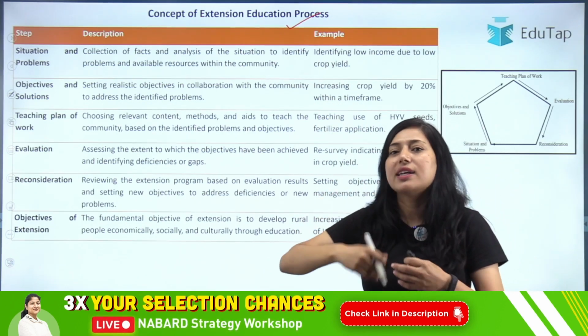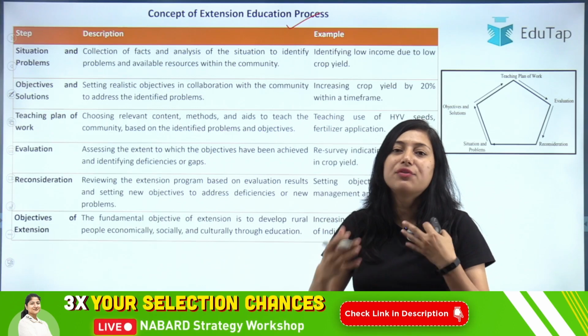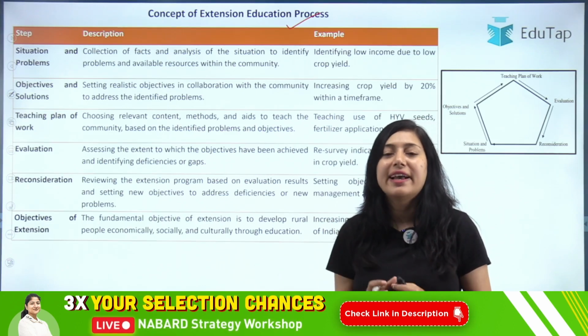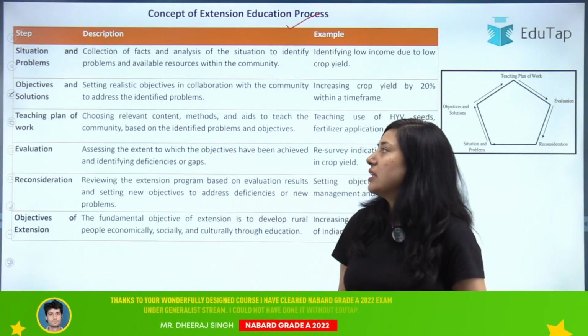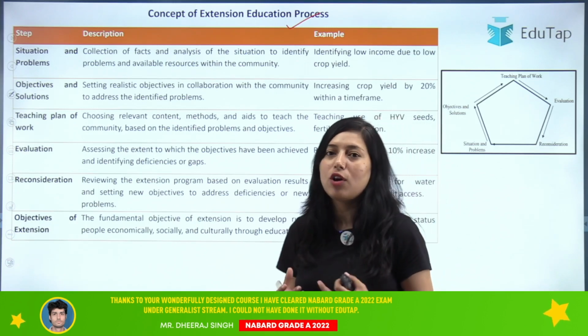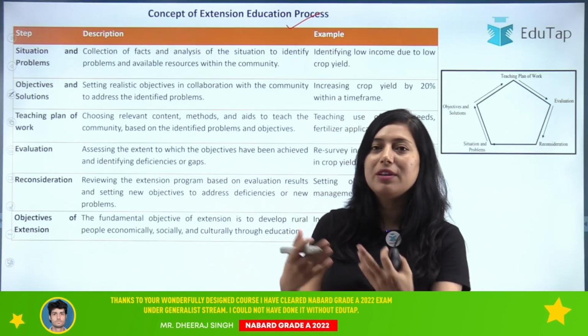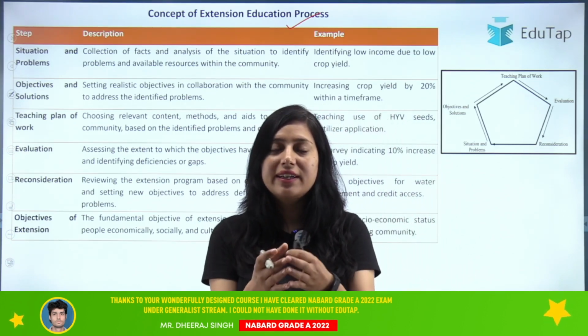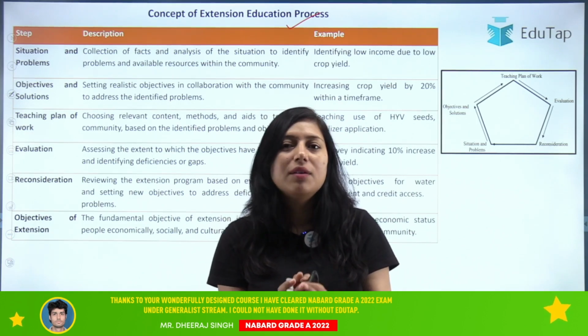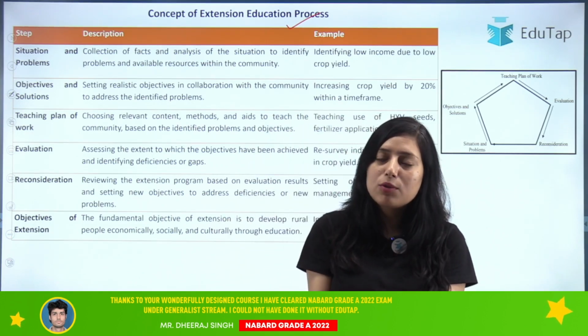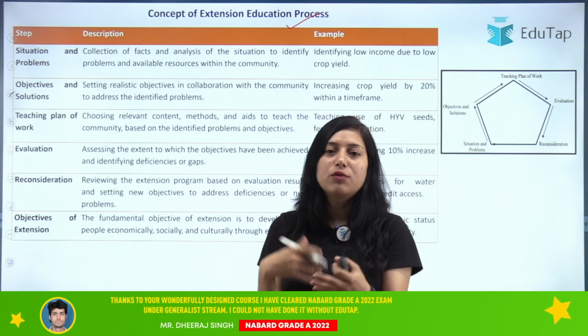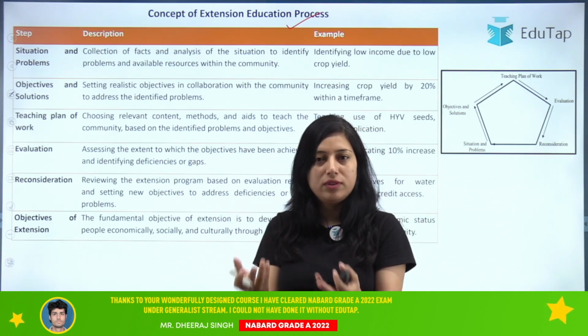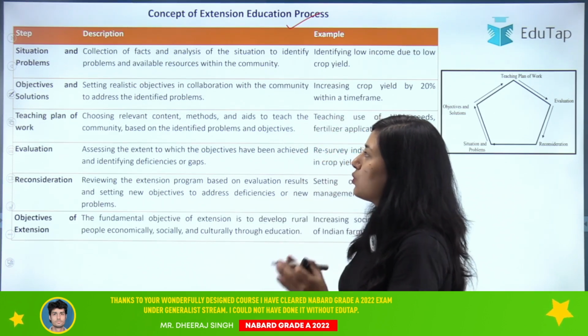So what are the extension education processes? What are the different steps involved in extension education? The very first is situation and problem. Why would we be imparting any kind of knowledge to a group of people? Because there might be some problem or situation which we want to tackle, which we want to improve. So the first step is situation and problem.